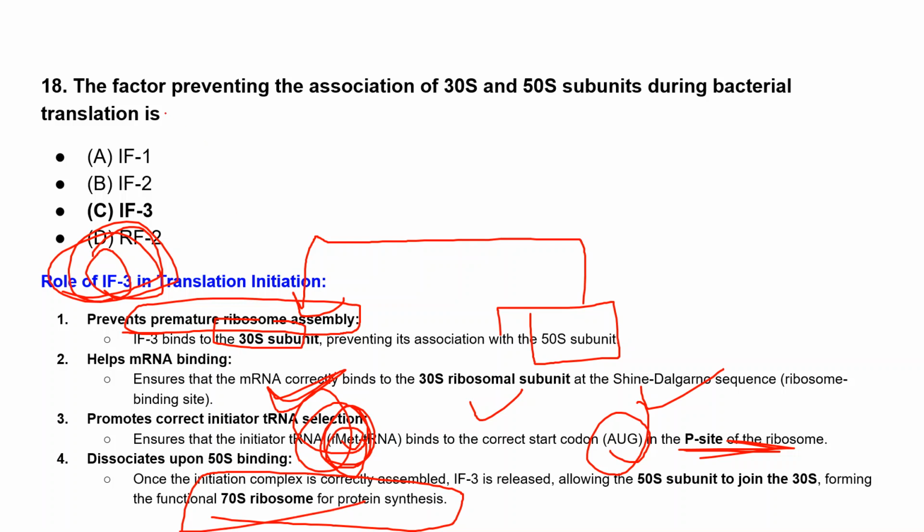So it is the factor which prevents the association of the 30S and 50S subunits, and it is also very important for the correct binding of the ribosome to the Shine-Dalgarno sequence, and for the correct initiation of the translation process. So it's important. And once initiation factor 3 is released, only then will the 50S subunit come, and it will form the 70S ribosome for protein synthesis.